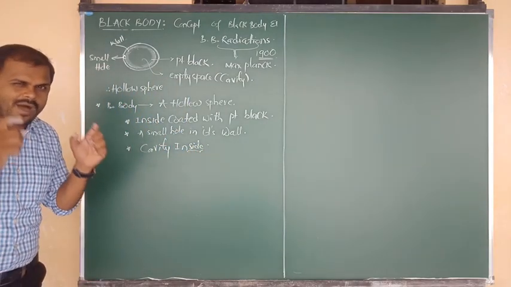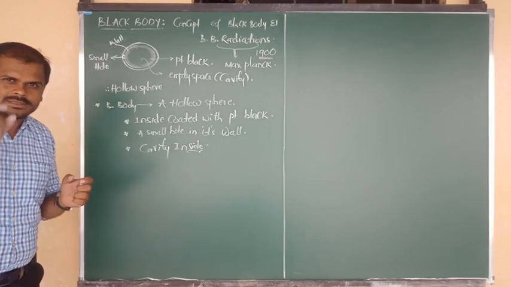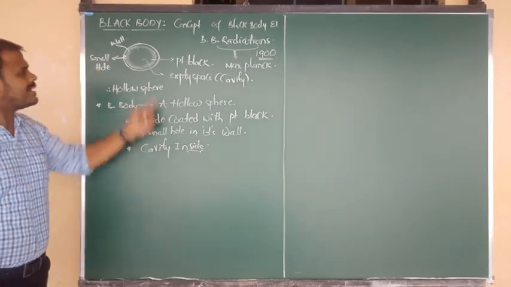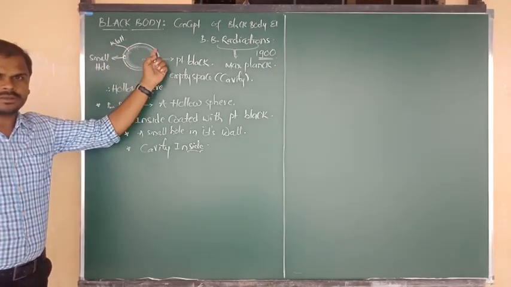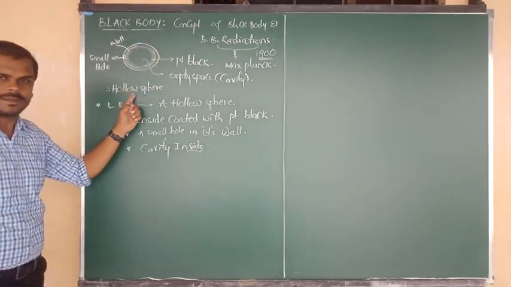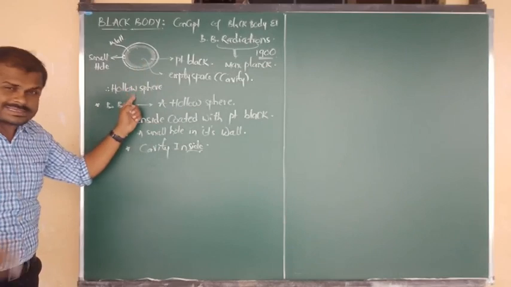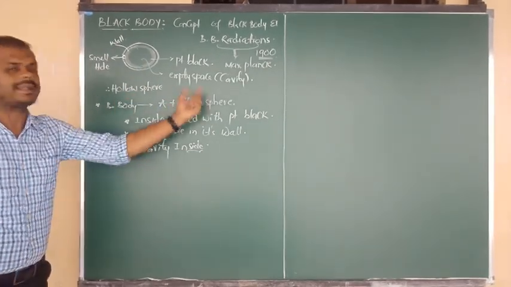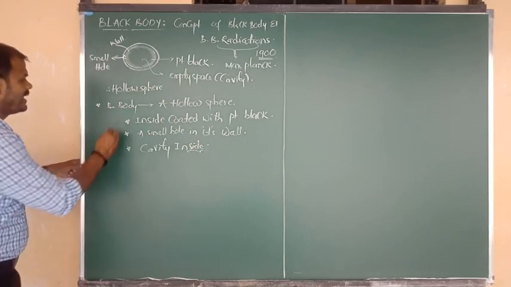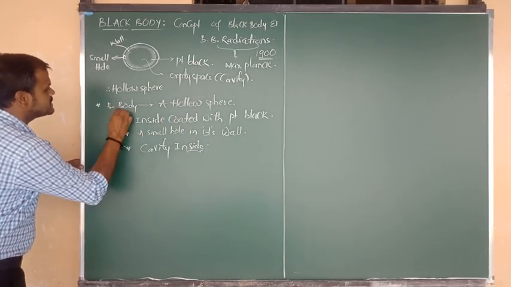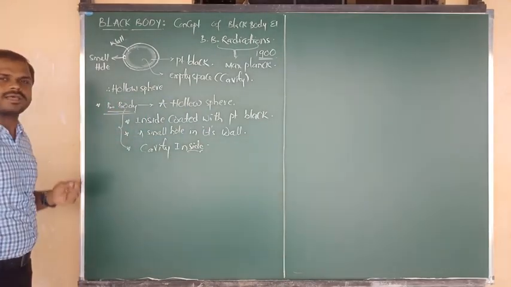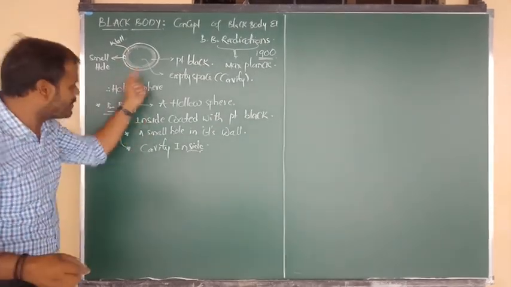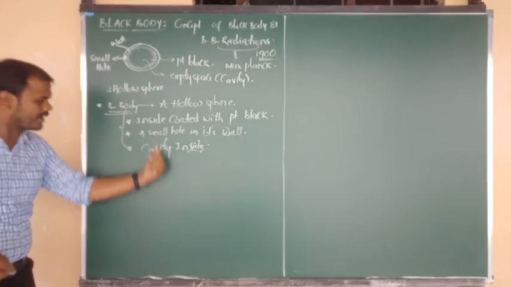Now finally I am going to give you the structural information about the black body. Any object that is a hollow sphere and shows all four characteristic properties is known as a black body.